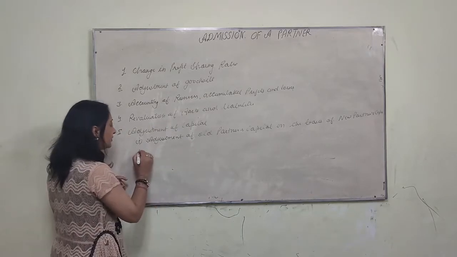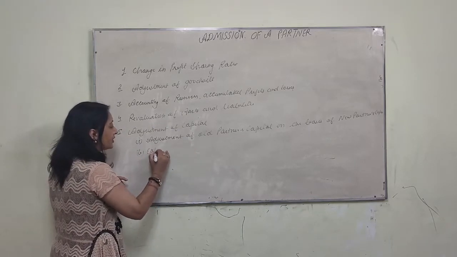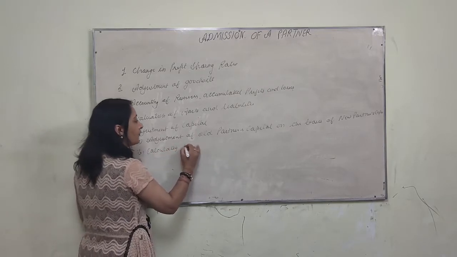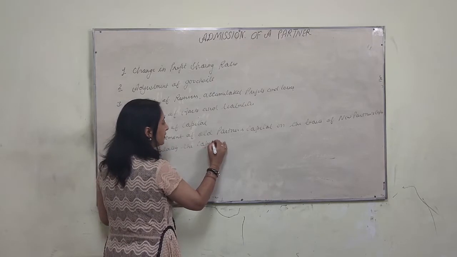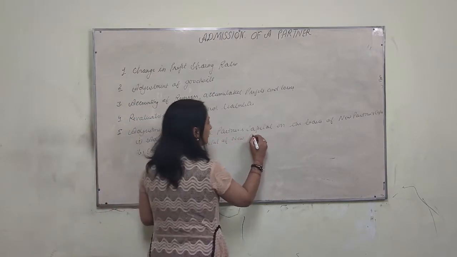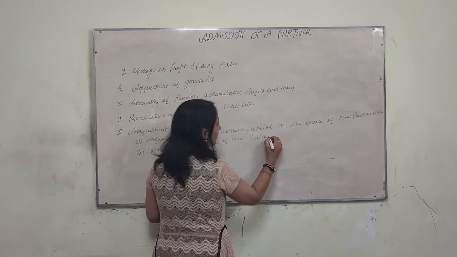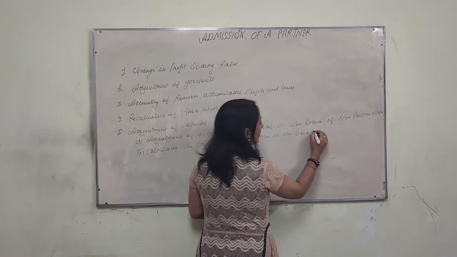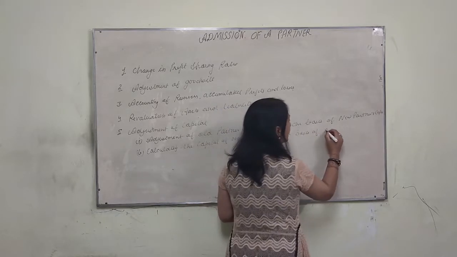The second one, calculating the capital of the new partner on the basis of all partners' capital.